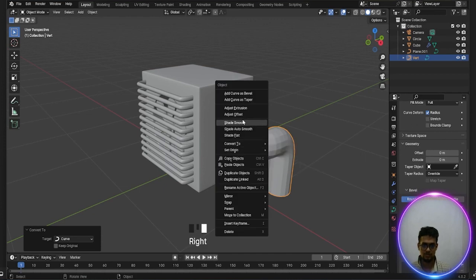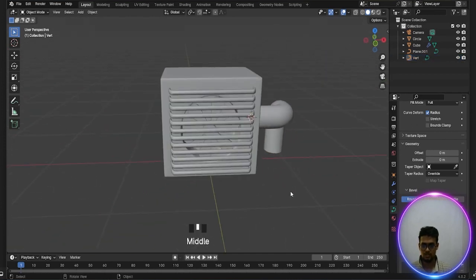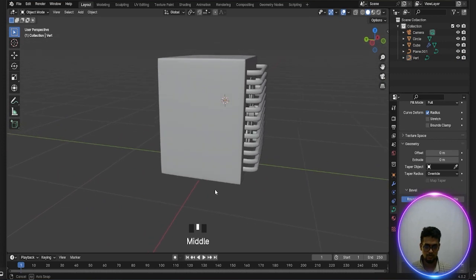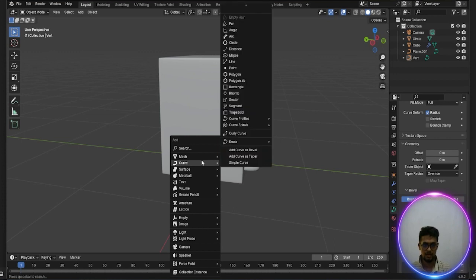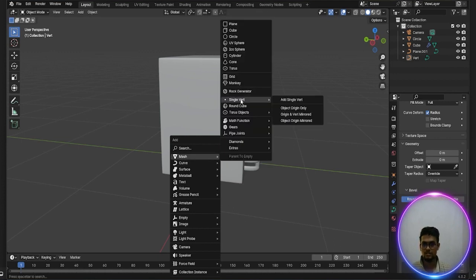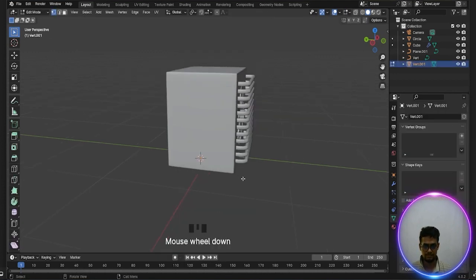Done. Shade smooth. Okay, that's cool. Now here and press Shift and select the cursor here. Done. And again Shift A, go to the mesh and add a single vert.